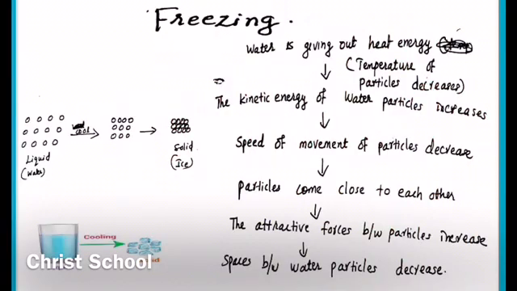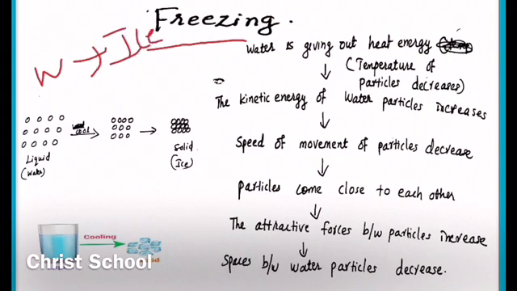In this case we can say that the reverse process takes place, because in previous cases the temperature increases, so kinetic energy increases and there are more movements. Here, in freezing and condensation, the temperature decreases, that is cooling. As a result, the kinetic energy decreases and movement decreases. So it is just a reverse process. Here we will consider the case of freezing water to ice. When you keep water in ice trays in the freezer, after some time the water becomes ice.